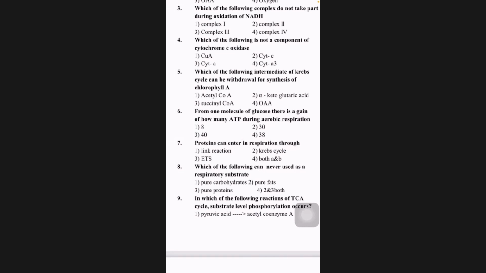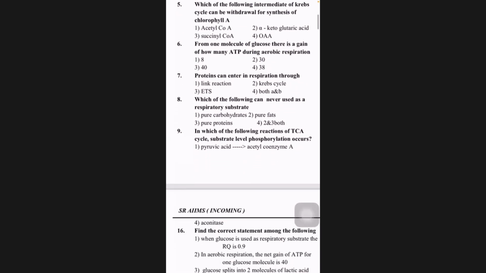For 1 molecule of glucose, how many ATPs are formed? Then it is 40. Gain, he said, so we are taking it as 38. Okay. Then 7th, proteins can enter in respiration through.